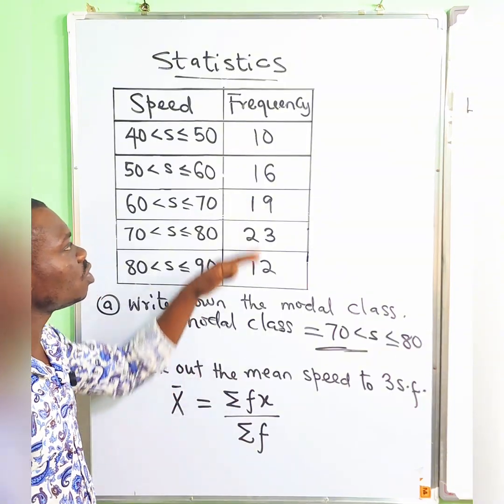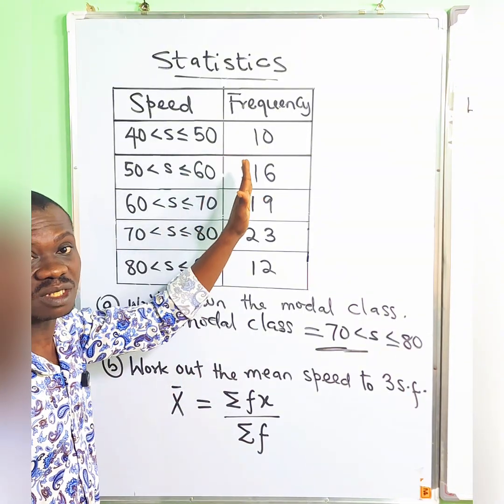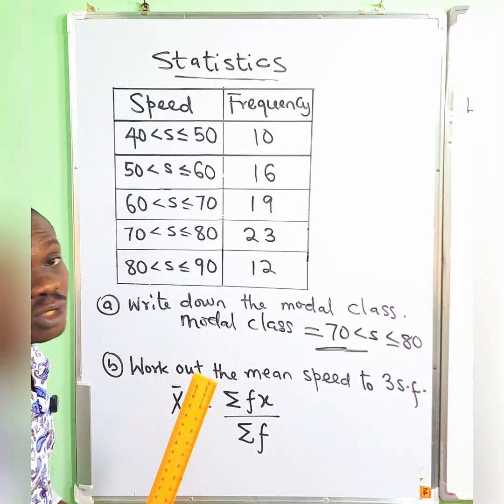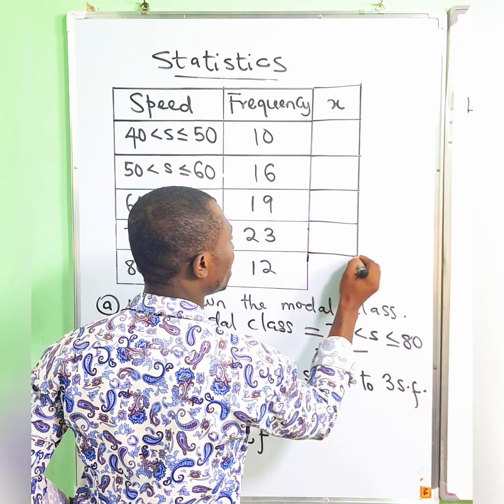So what you will need to do is to redraw this particular table. But since I just have this to work with, I'm not going to redraw. See what I'm going to do? I'm going to add the column for my x. So this is my midpoint.